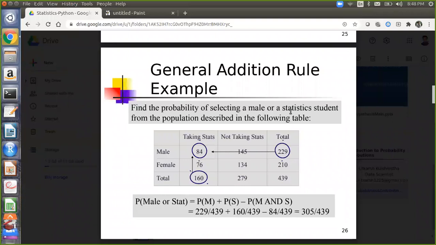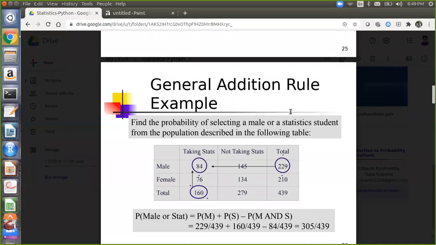My question is either male or statistics. Now a joint event can also occur. So that joint event probability I am subtracting. I'm so sorry, I'm getting a little confused. When it is a joint probability and I do not care whether it is male or female, my calculation should be on the total. This is not a joint probability.